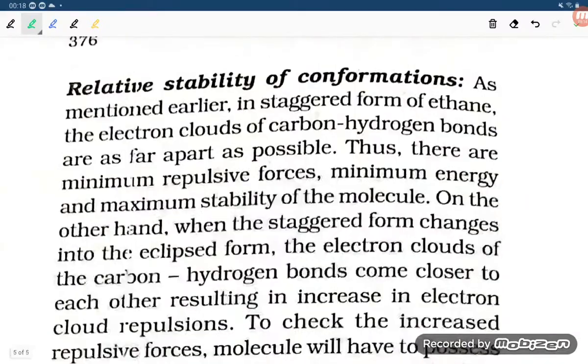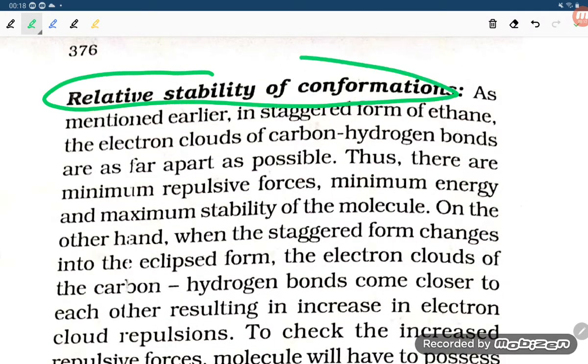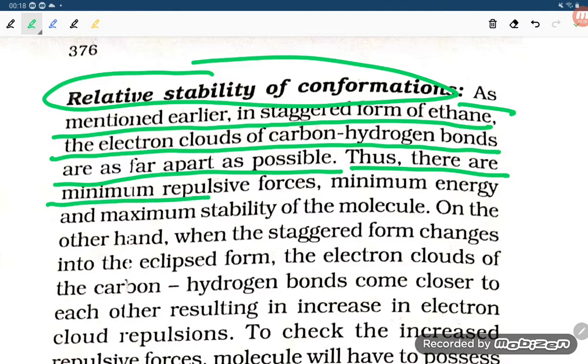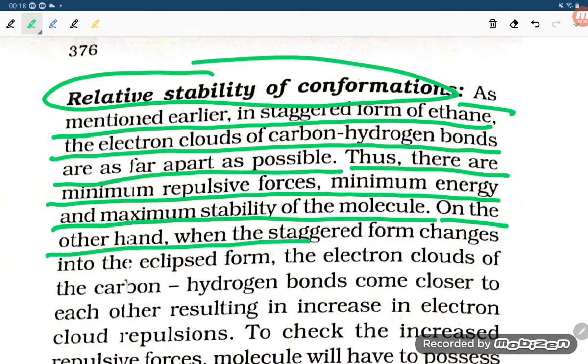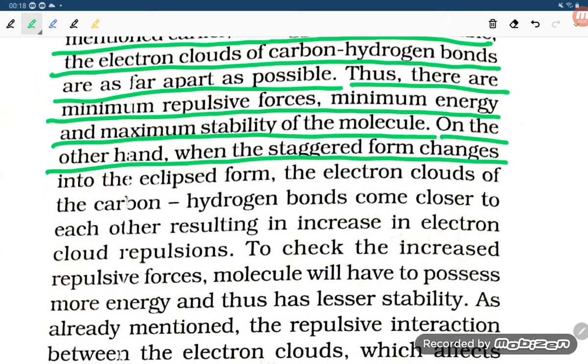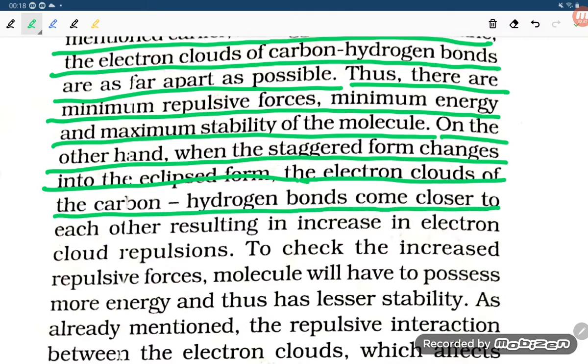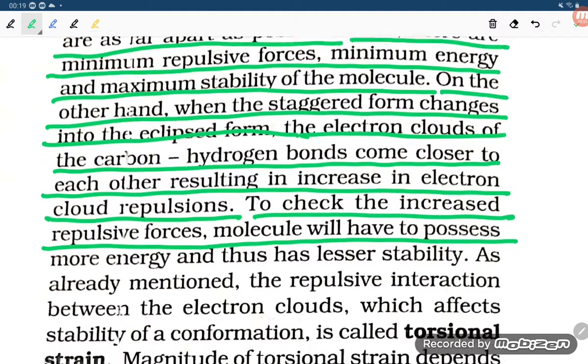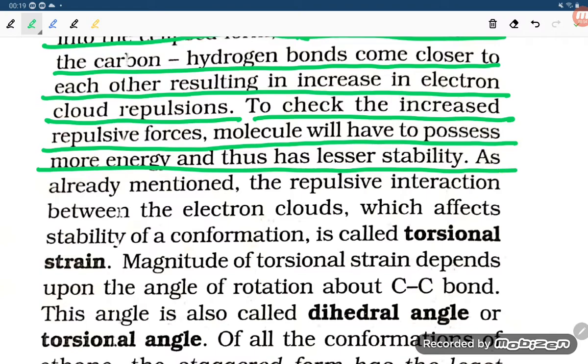Now they are talking about the relative stability of the conformations. Okay, so as mentioned earlier, in the staggered form of ethane, the electron clouds of carbon-hydrogen bonds are as far apart as possible. Thus, there are minimum repulsive forces, minimum energy, and maximum stability of the molecule. On the other hand, when the staggered form changes into the eclipsed form, the electron clouds of the carbon-hydrogen bonds come closer to each other, resulting in an increase in the electron cloud repulsion. To check the increased repulsive forces, the molecule will have to possess more energy and thus has lesser stability.